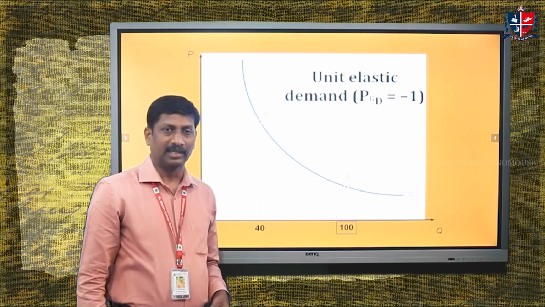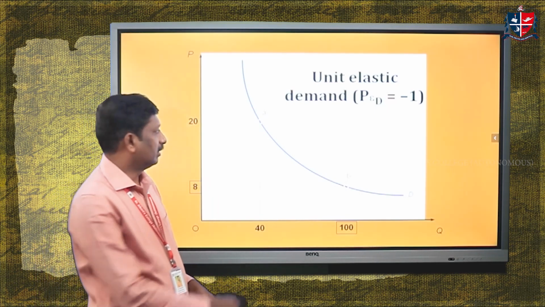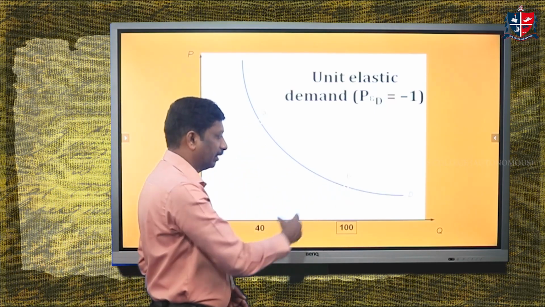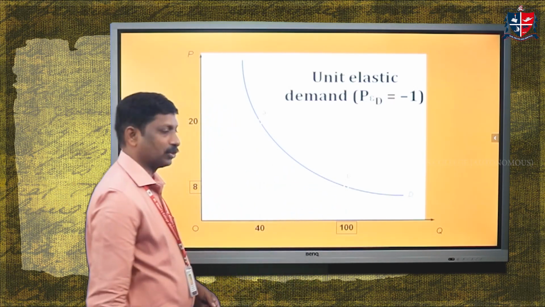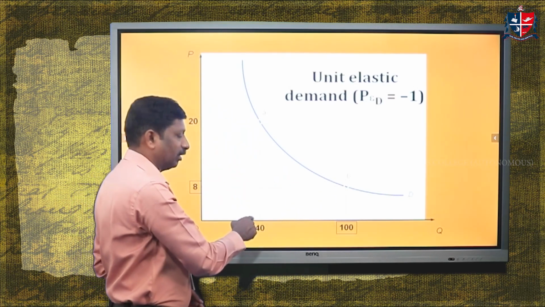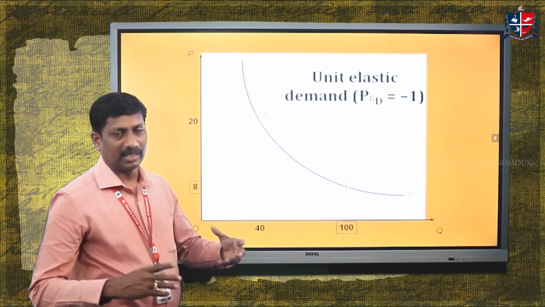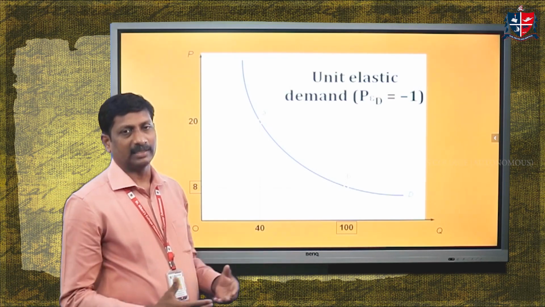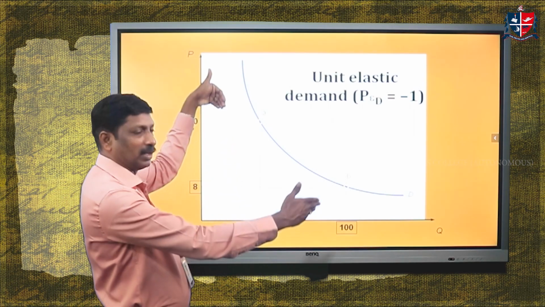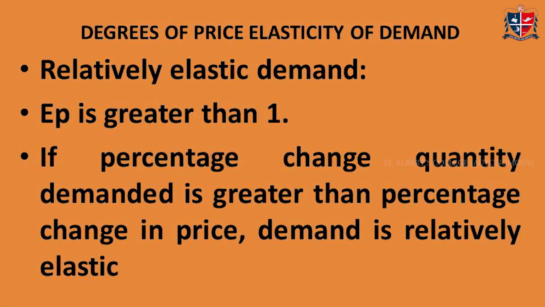The rectangular areas are decided in the diagram by the percentage change in quantity. This is the rectangular area of the percentage change in quantity. This is the rectangular area of the percentage change in price. The areas of both the rectangular parts are equal, thereby the diagram looks like a rectangular hyperbola. And we are moving to the third case, that is relatively elastic demand.